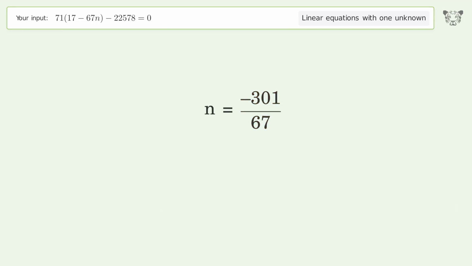And so the final result is n equals negative 301/67.